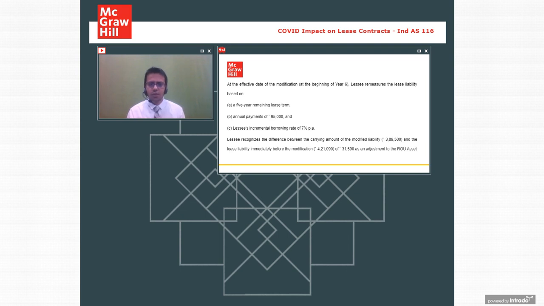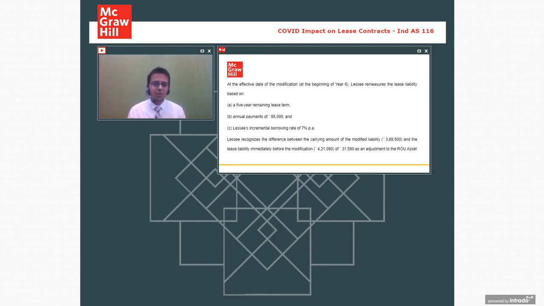Next one, the ROU asset is shown under which head? Under Division 2. We show it separately. There are two options actually given. You can show it inside tangible assets as well, but that is what I suggest to all my clients: don't show it under tangible assets, show it separately, and that is what is even followed. You check the balance sheet of TCS, you check the balance sheet of Reliance. Recently I have gone through around 5 to 6 balance sheets. All of them are doing the same. See, the materiality concept says that anything that is new should be shown separately. Okay.